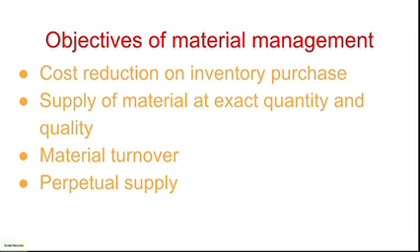And then the next one is material turnover. If you invest in a material, what is the turnover on it? For example, if you invest 100 rupees in the material, how much of that 100 rupees do you earn? So this is the most important task. A material you purchase, you utilize some resources on it and convert it into finished goods, and then how much do you earn?